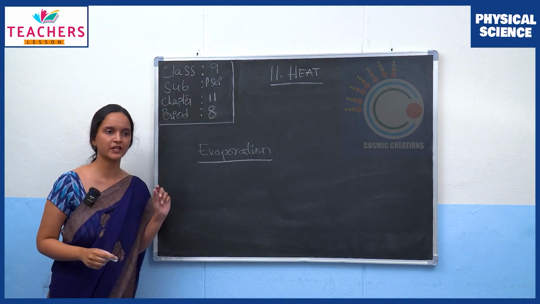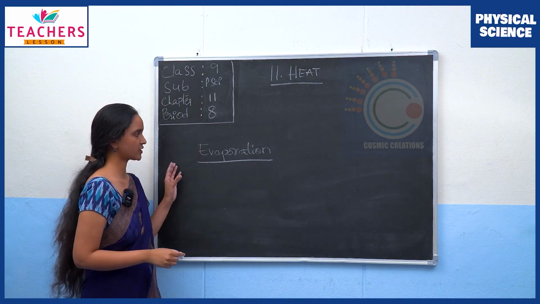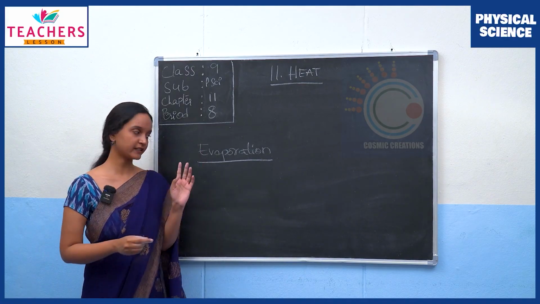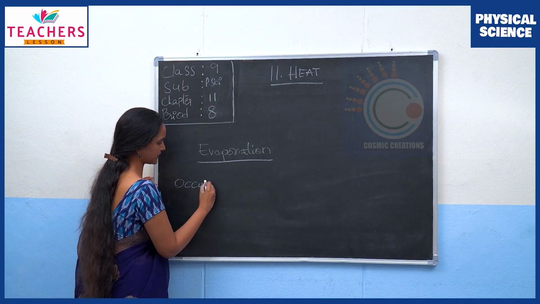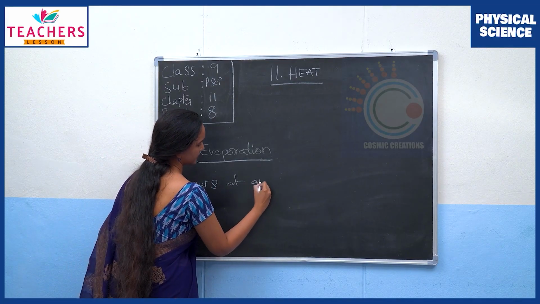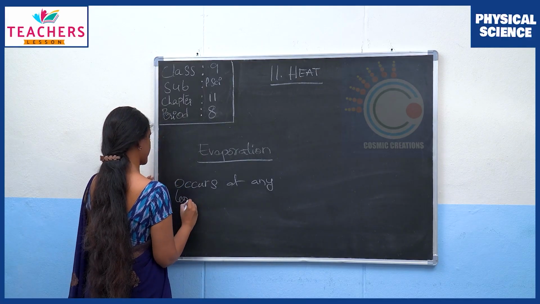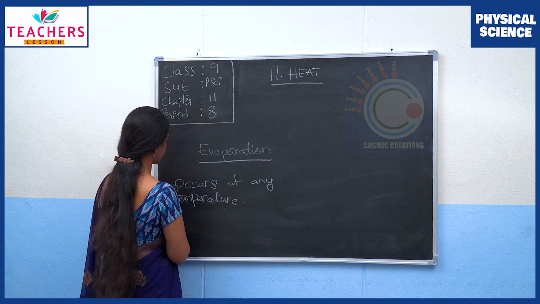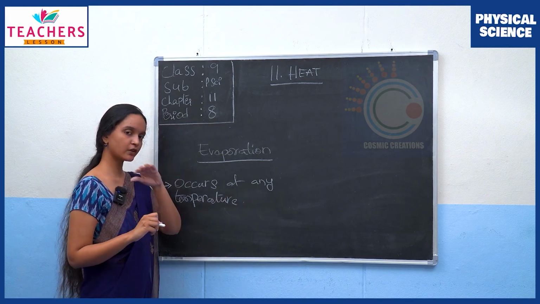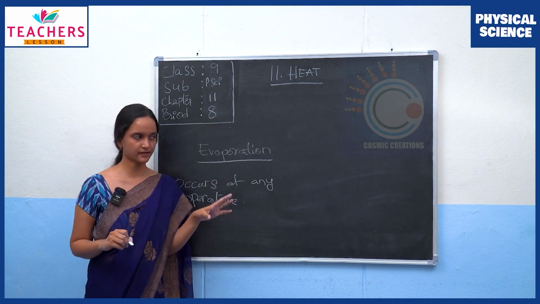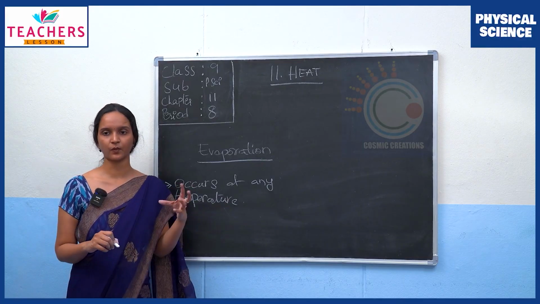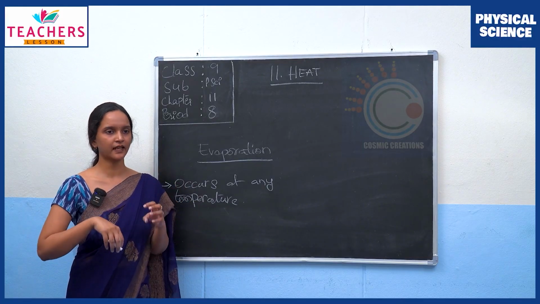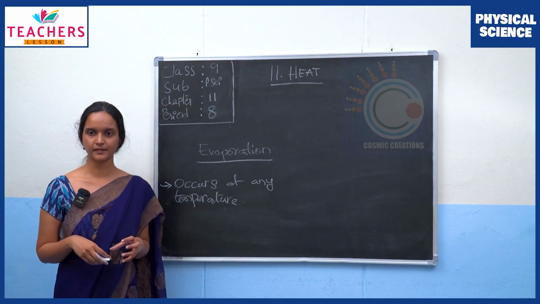We precisely mentioned that evaporation can occur at any temperature. And mainly this is due to the escaping of the water molecules from the surface. Evaporation is a surface phenomenon due to internal energy of the liquid particles.